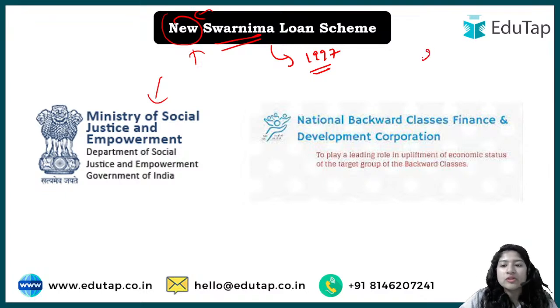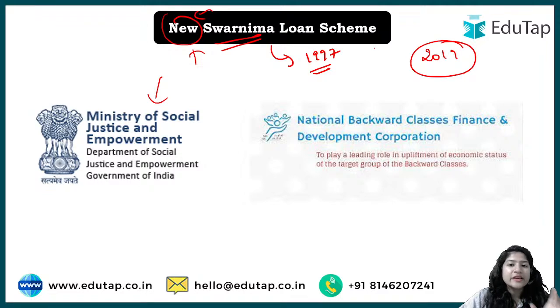So I even found the news of 2019 also, where a new SWARNIMA loan was written, but there is no specific launch date mentioned in any of the platforms. Okay, now if you're confused about what if it's asked in the examination, right? If 1997 is asked, then go for that. Apart from that, I don't think anything else will be there.